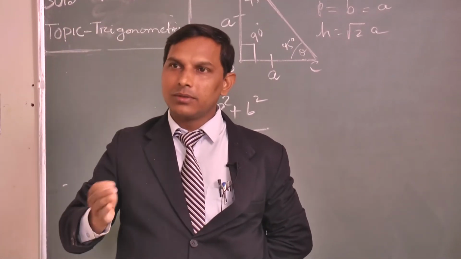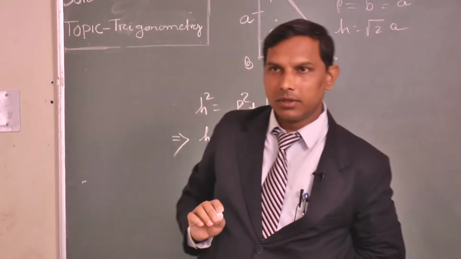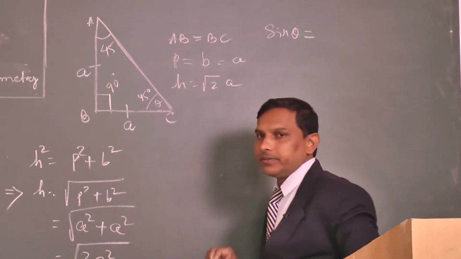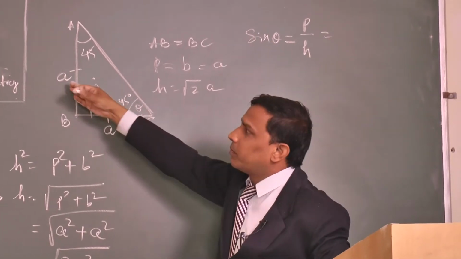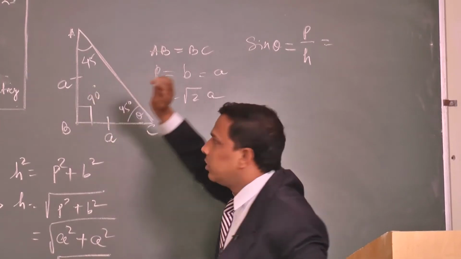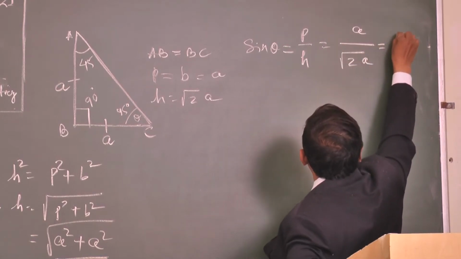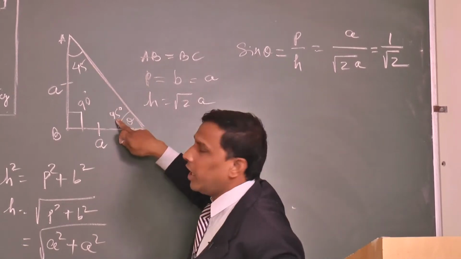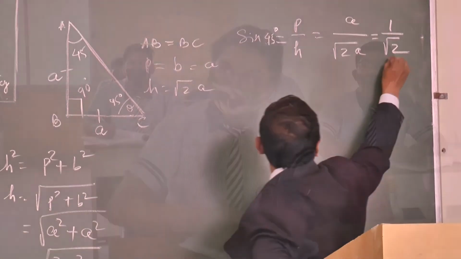Now come to our points. We will recall the previous class things. Yes or no? Yes, sir. You should go through the previous class things. Clear? So, can you tell me what is sin theta? P by H. Very good. Here P equal to A, H equal to root 2A. Then what is the value? 1 by root 2. Then sin theta means your theta is 45. So I can write sin 45. What is the value? 1 by root 2.